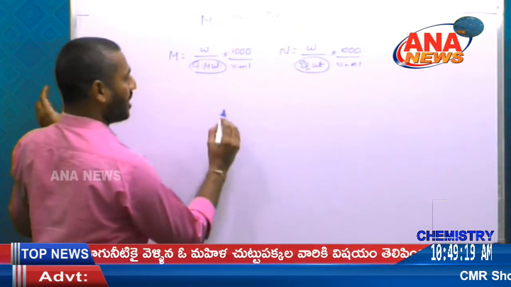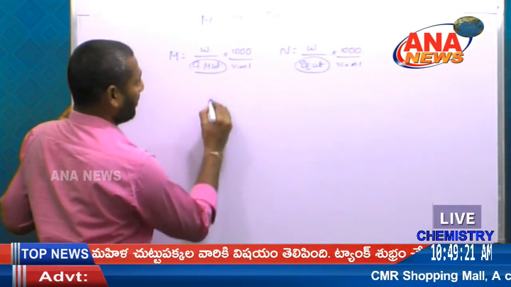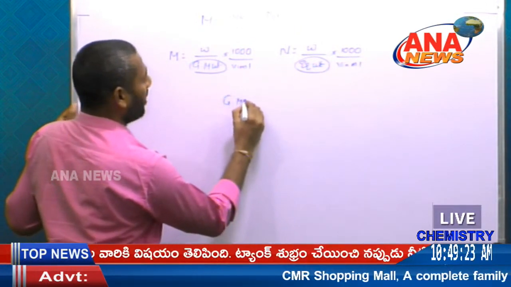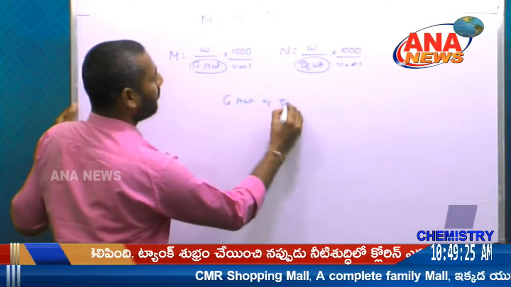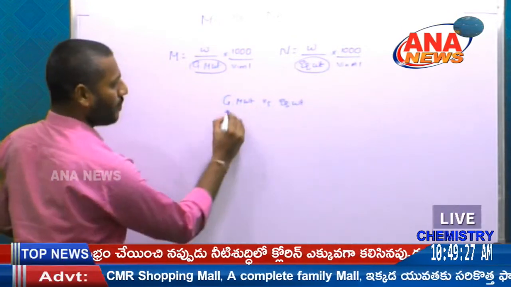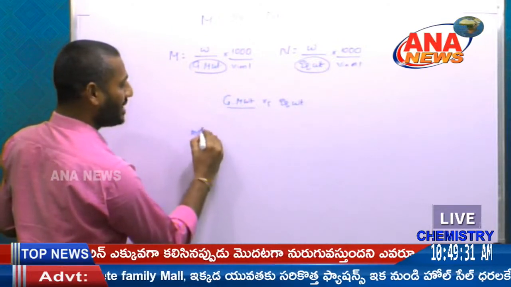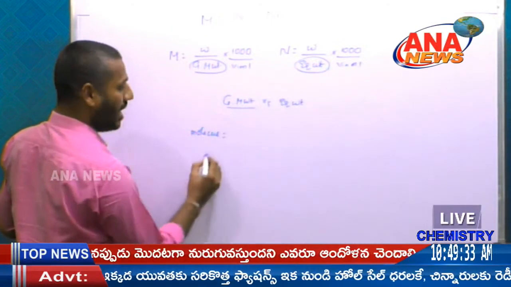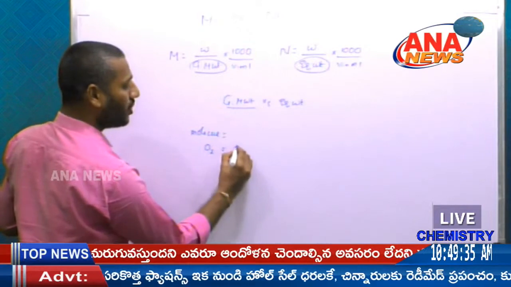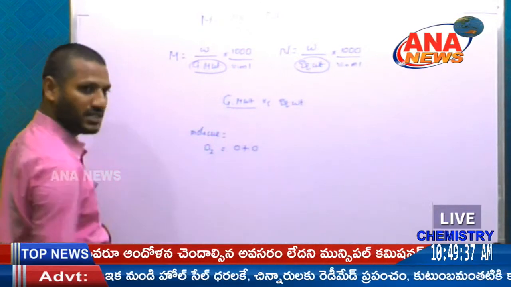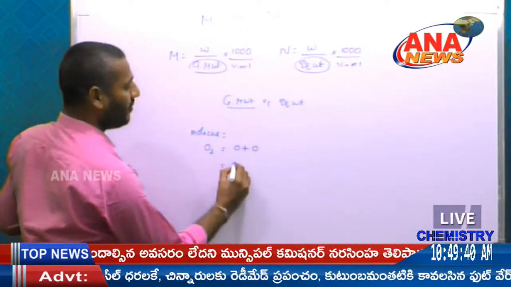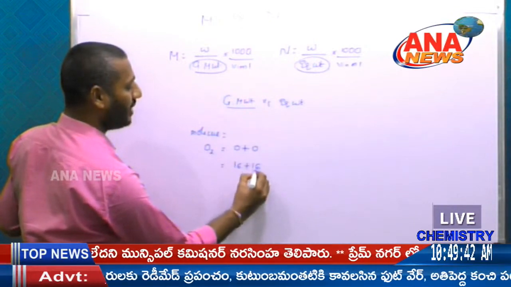If I take an example, gram molecular weight versus equivalent weight. Gram molecular weight is nothing but that of a molecule. A molecule is a combination of atoms, for example O2, a combination of 2 atoms, oxygen plus oxygen. The oxygen atomic weight is 16.